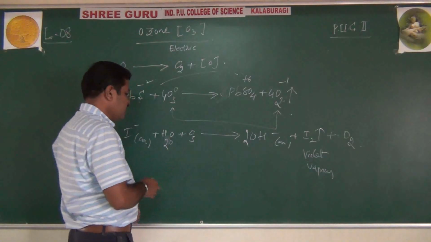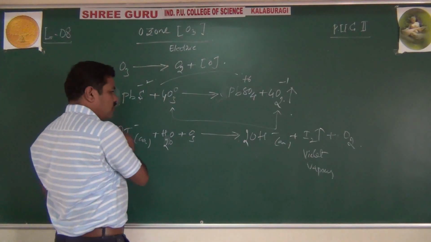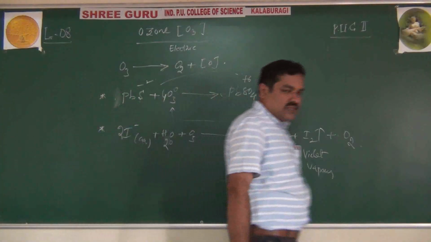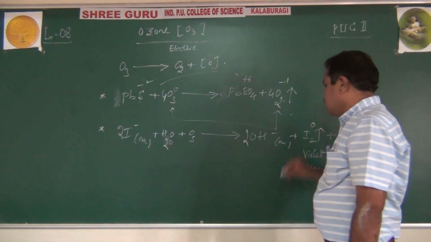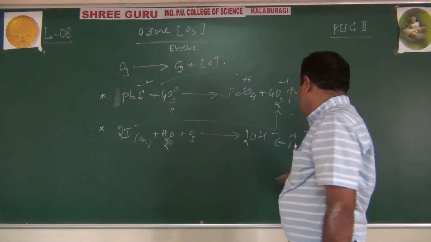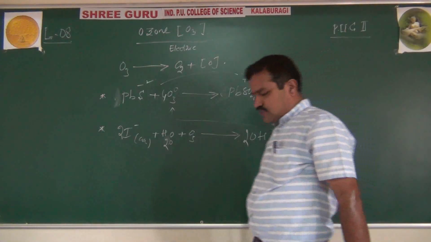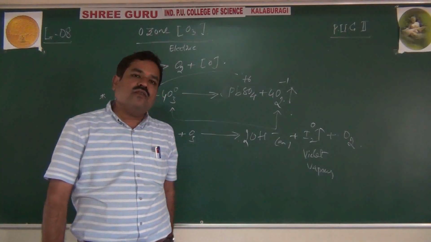Here there is a 4, that is also 4, hydrogen also balances, everything, 2I minus. This is how iodide ions are oxidized to iodine, minus 1 to 0, and ozone goes to minus 1. These are the best examples to show the oxidizing property of ozone.